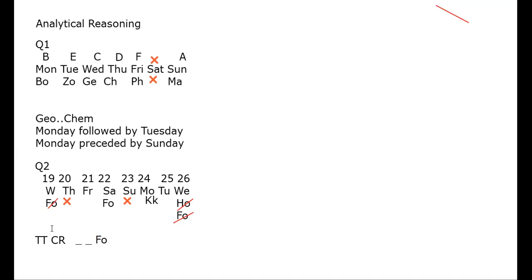So now what I'm going to do, first of all, I'm going to fit this information only: cricket, 2 days gap, and football. See, football can't come here. I think football can't come on Saturday also. No? Yes, Saturday also. So I have to cross Wednesday and Saturday; I have to cross football here also. Now I can't put football here, but I can put cricket here. Yes or no?